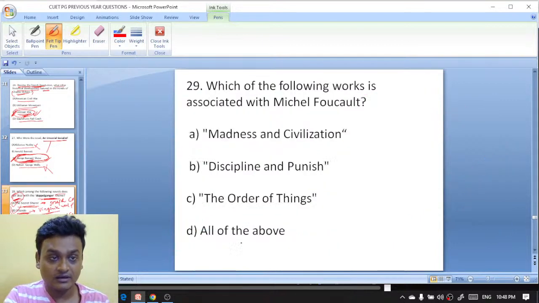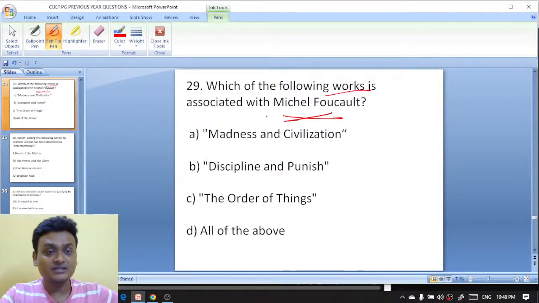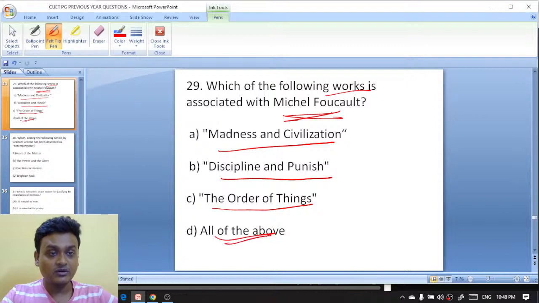Moving on to question number 29. Which of the following works is associated with Michel Foucault? Madness and Civilization, Discipline and Punish, The Order of Things, all of the above.